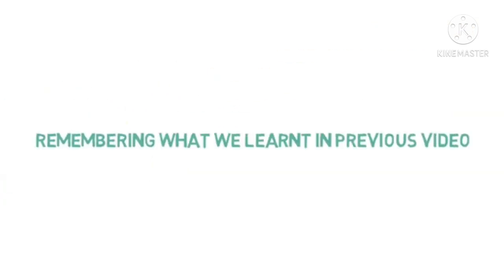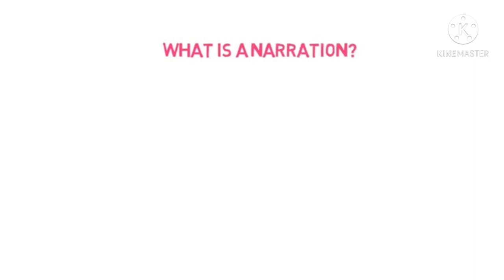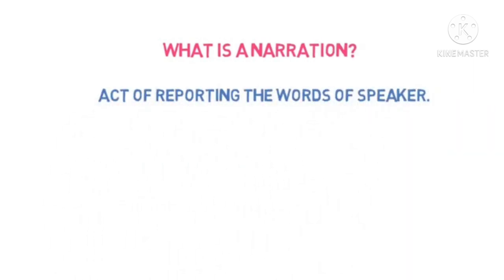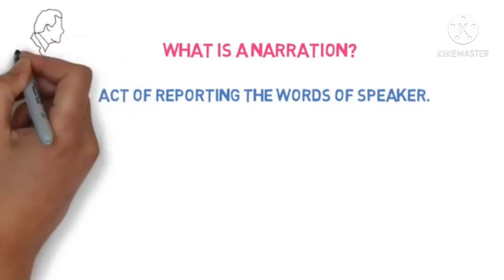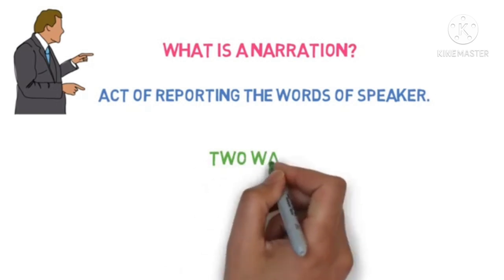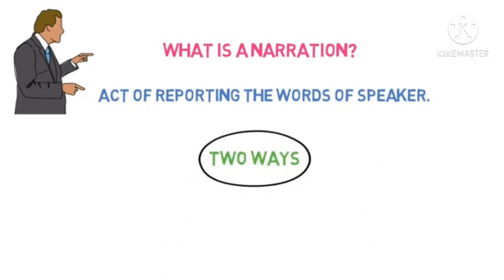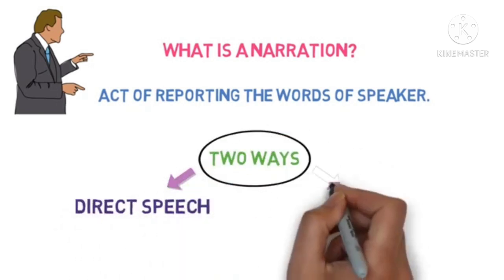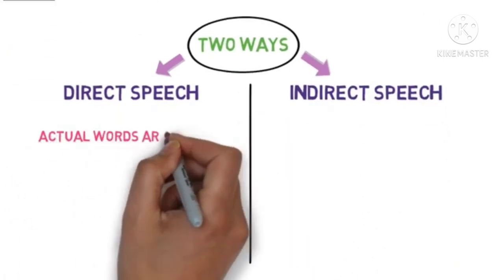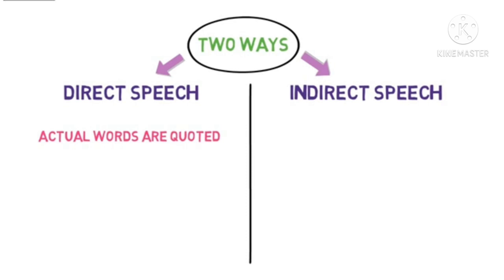Now, let us start. Let us remember what we have learnt in the previous class. What is narration? Narration is nothing but the act of reporting the words of the speaker. In the previous recorded lesson, I told you two types of narration, direct speech and indirect speech.